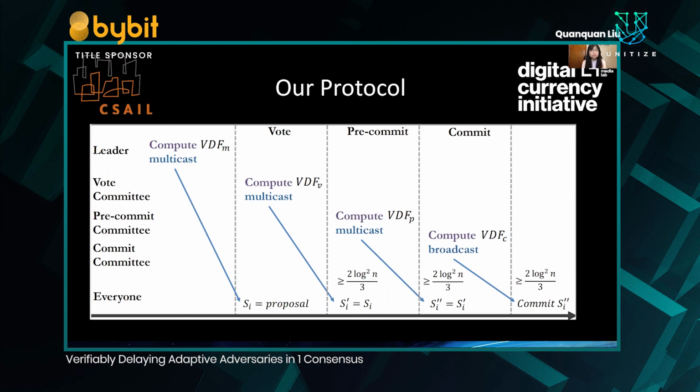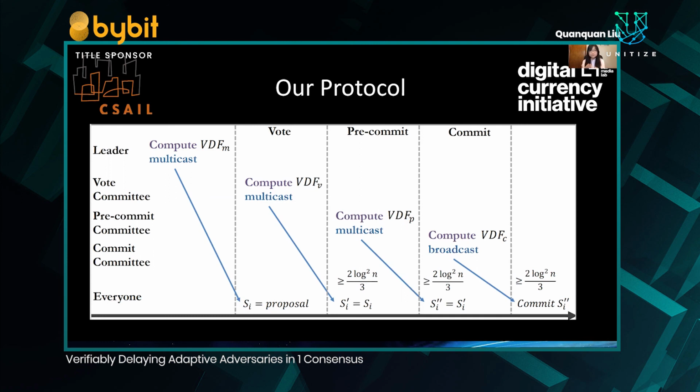Then each participant of the next voting committee computes the VDF associated with their vote. There are log squared n members of the voting committee, which is also determined randomly via queries to VRFs. After computing the VDF associated with their vote, they then send both their vote and the VDF output to everyone.